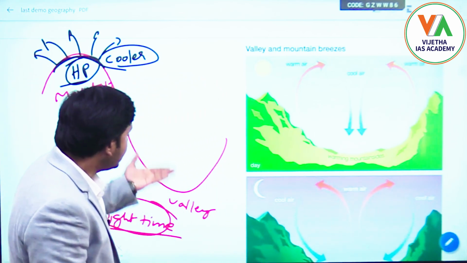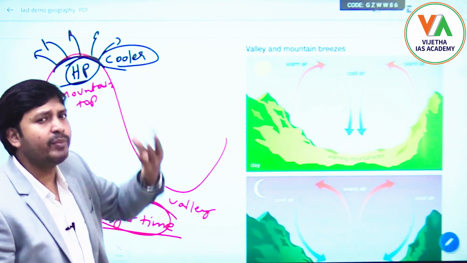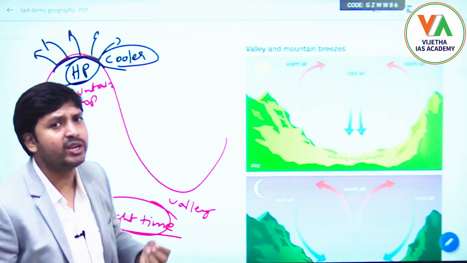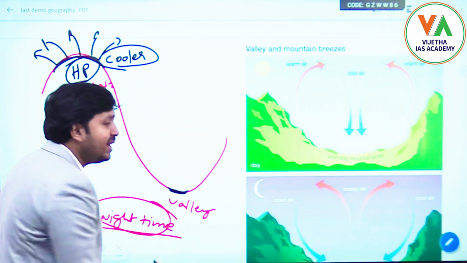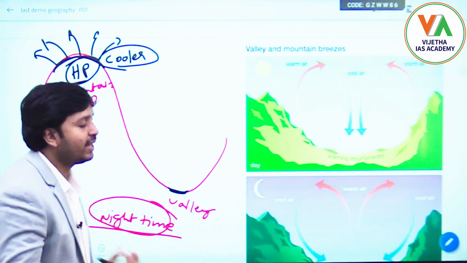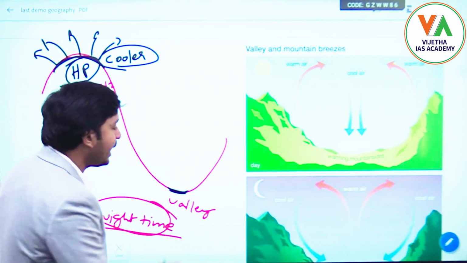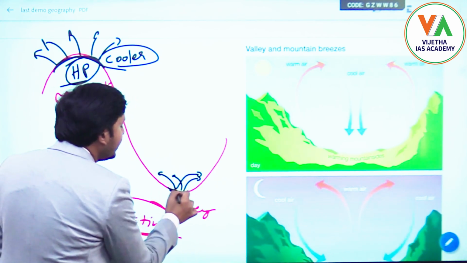And if you come back to this valley, whatever insolation had reached this valley during the daytime will warm this valley a little bit. During nighttime, whatever warmth this valley received during daytime will be released from this valley in this direction.